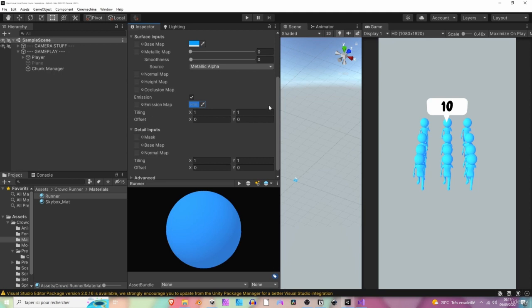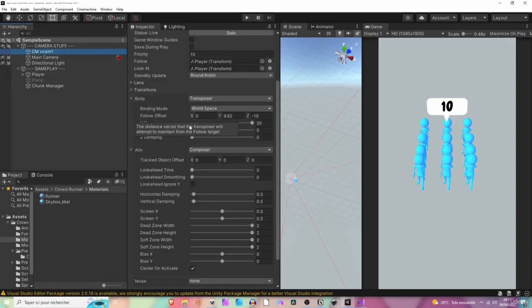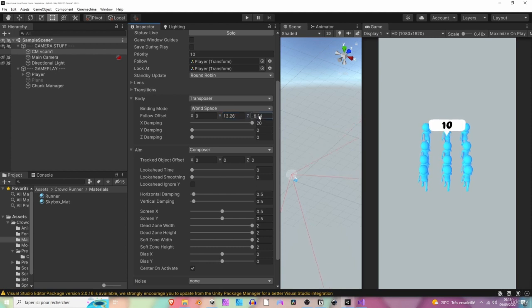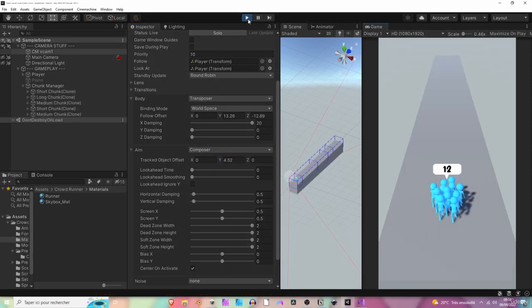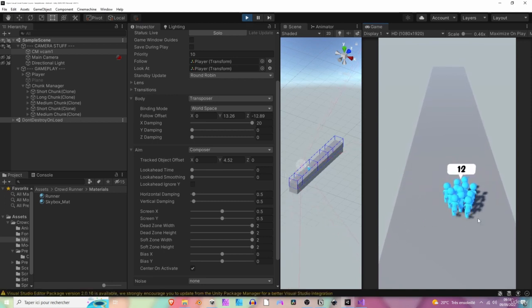Then what we want to do is to bring the camera back a little bit because it's too close to the runners for now. So let's select the Cinemachine camera and increase the Y offset right here, and diminish the Z offset like so. On the aim component, increase the Y value a little bit to have a better view of what's in front of us. Let's hit play. And perfect, we already have a better view here of the runners and so on.